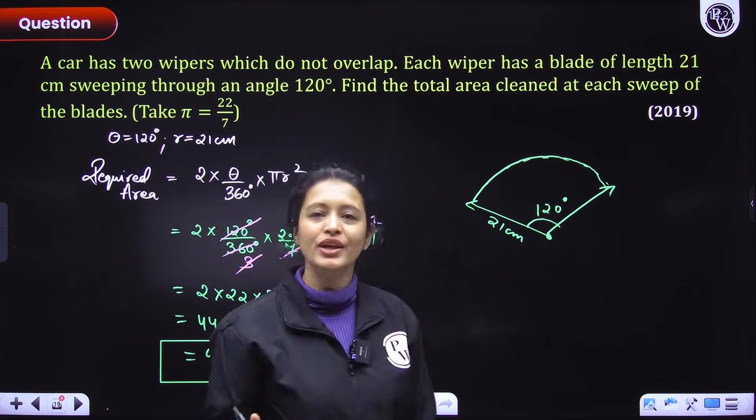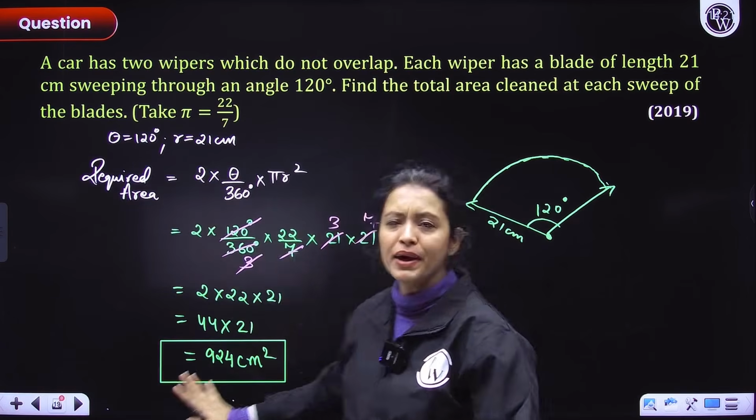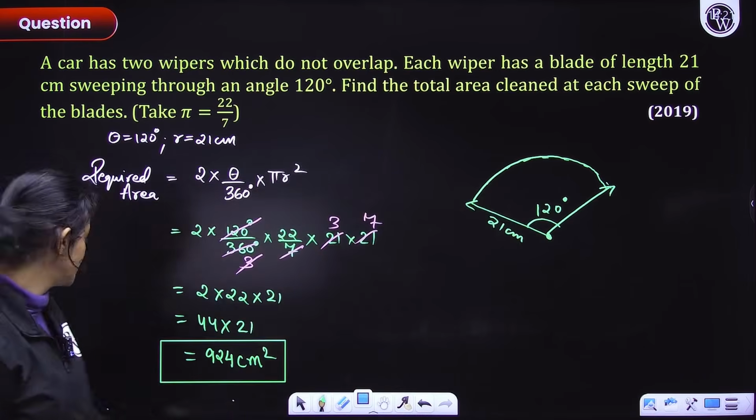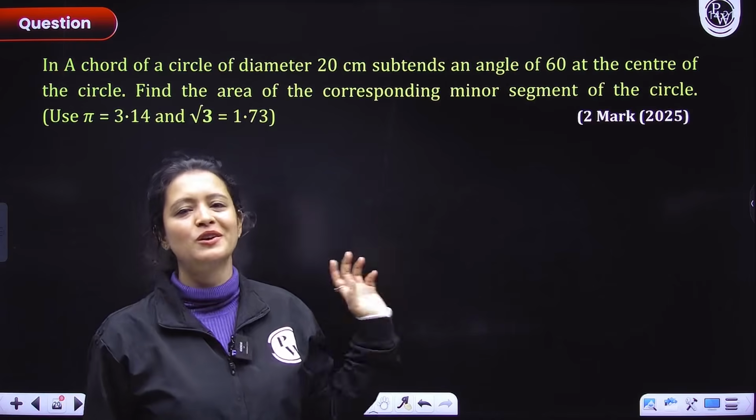Okay, please remember there are two wipers, so multiply the area with 2. That's why we have multiplied this. Okay, simple hai. Let's move on. It was a 2-marker question. Chaliye ji. Okay, 2025 ka 2-marker question, guys.